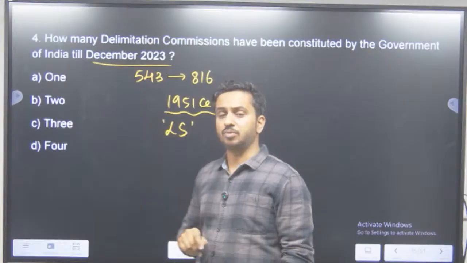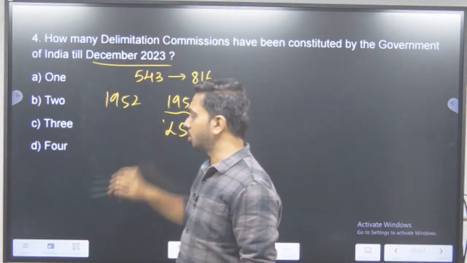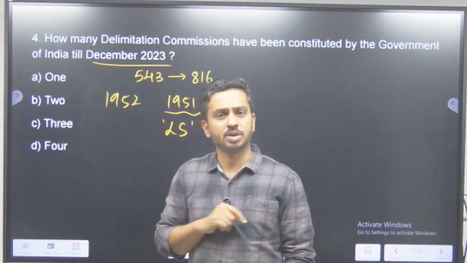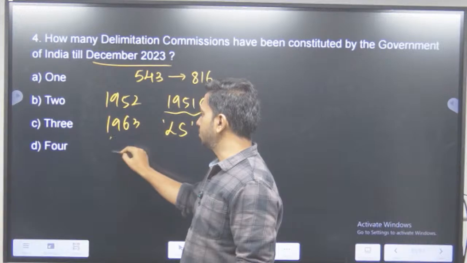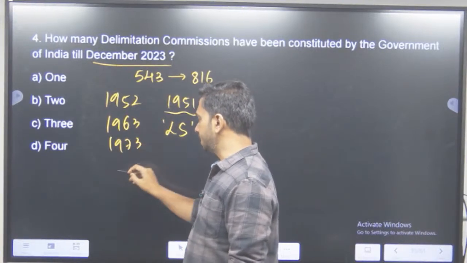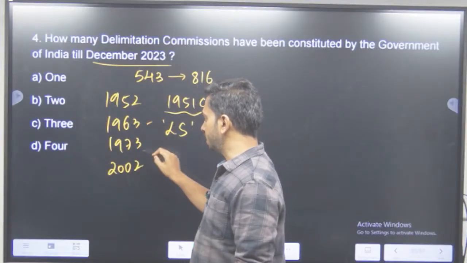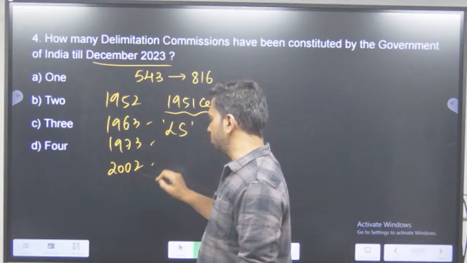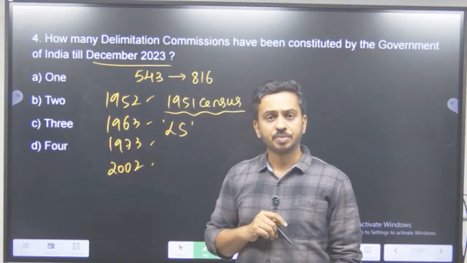Yes, that is why we formed a delimitation commission. When was it formed? In 1952, the first delimitation commission of India was formed. After that, we formed delimitation commissions in 1962, 1972 and 2002. 1952 Act, 1962 Act, 1972 Act and 2002 Act, the Delimitation Acts.